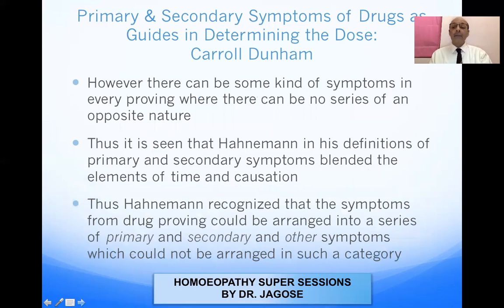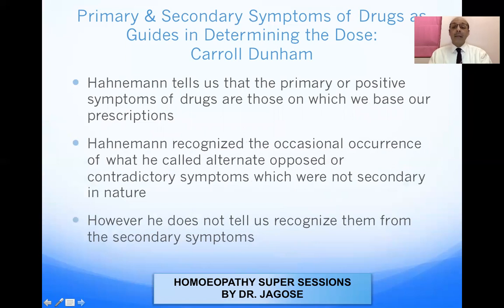However, there can be some symptoms in every proving where there can be no series of an opposite nature. Thus, it is seen that Hahnemann, in his definition of primary and secondary symptoms, blended the elements of time and causation. Hahnemann recognized that the symptoms from drug proving could be arranged into a series of primary and secondary symptoms, and other symptoms which could not be arranged in such a category. So during drug proving, he could arrange the symptoms into primary and secondary symptoms, and a third category of other symptoms which did not fit into either.